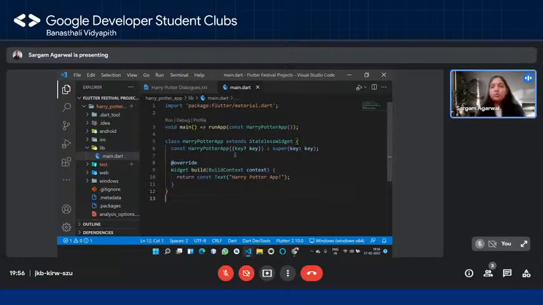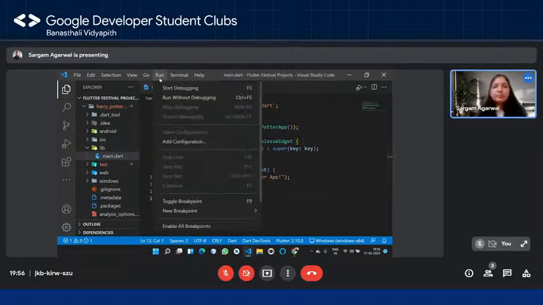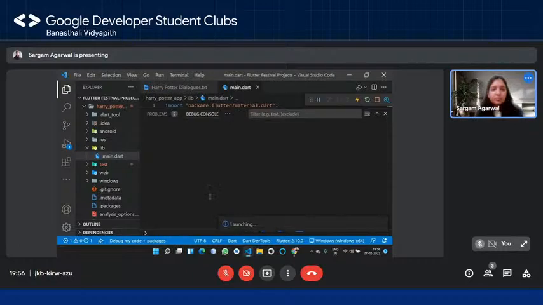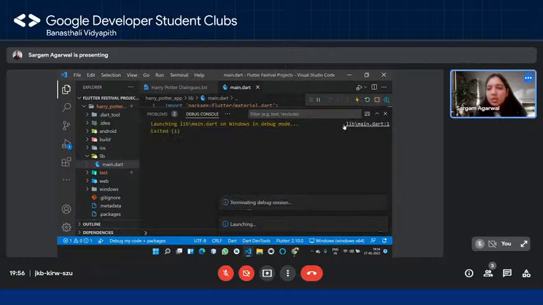Now I'm going to run this particular app. So I'm going to say run without debugging. Okay, I think it's running something else. Just a second, I'm going to terminate this process because I think it's running some of my other app.